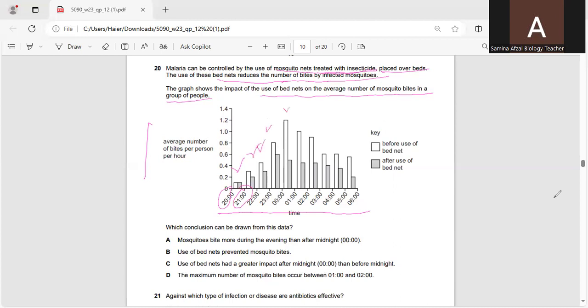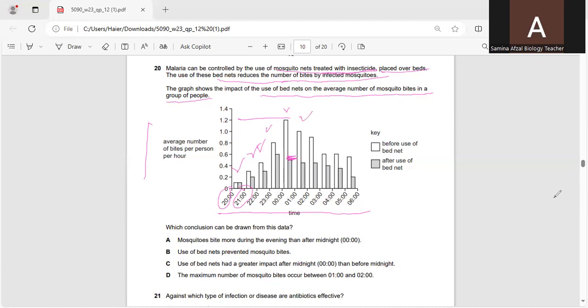Here you can say the people who are not using the mosquito nets have the largest average number of bites per person, whereas the persons who are using the mosquito nets have a very small number, less than half.